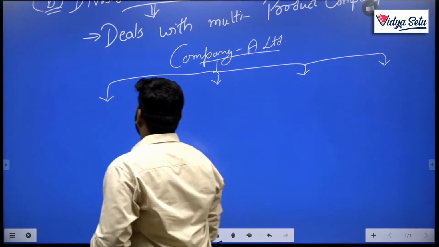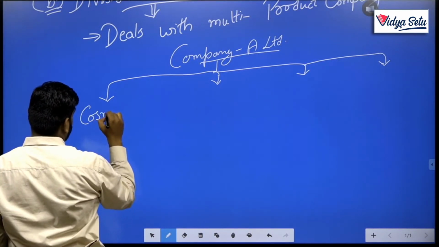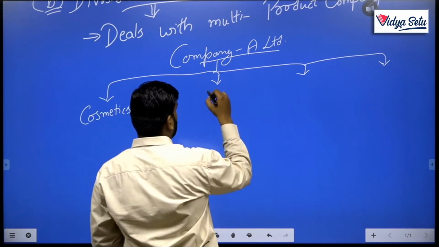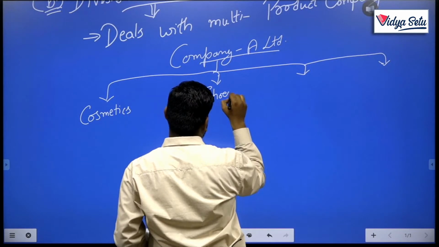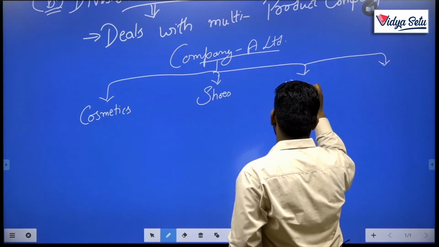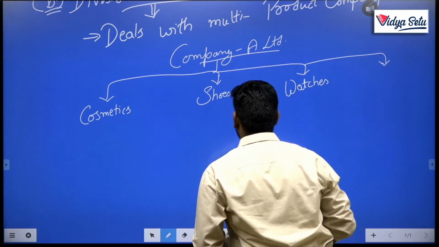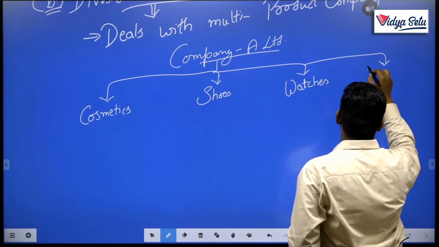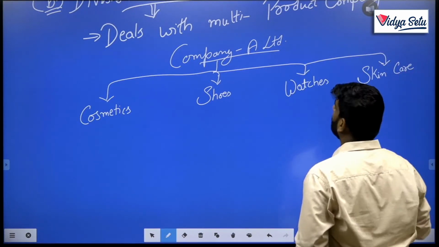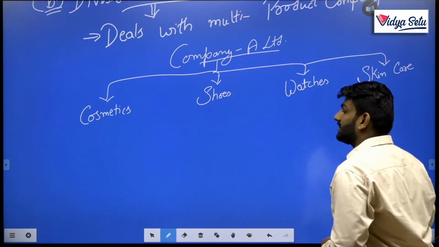Four products are like, it deals with cosmetics items, it deals with shoes items, different varieties of shoes, it deals with watches, or it deals with some skincare items. Clear? Company is dealing with 4 products: cosmetics, shoes, watches and skincare.